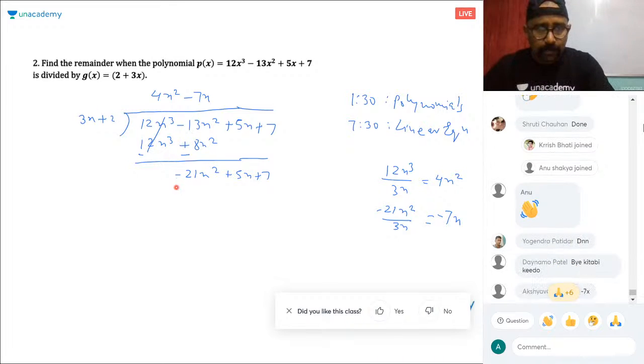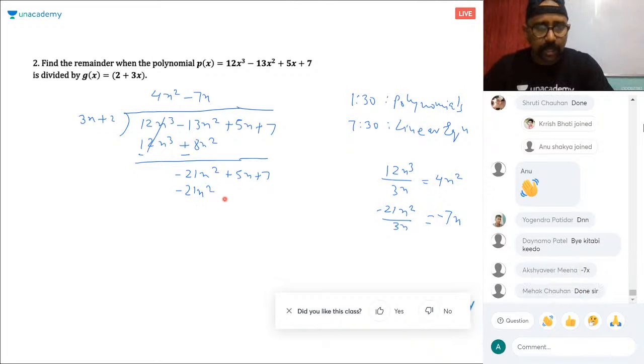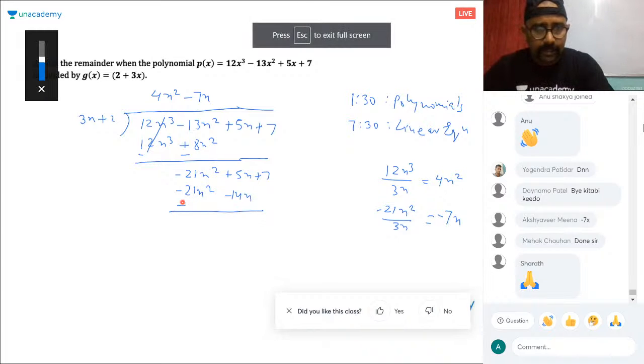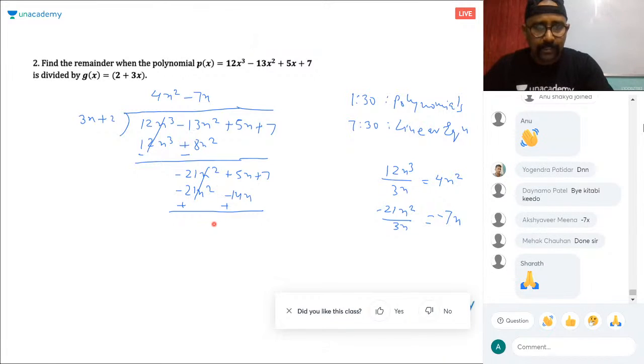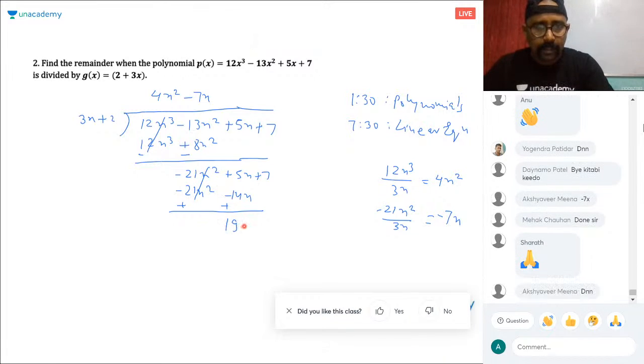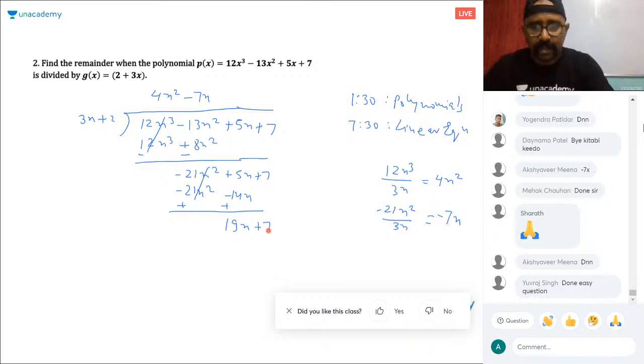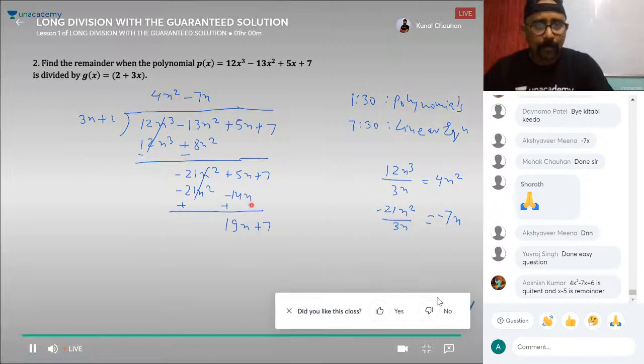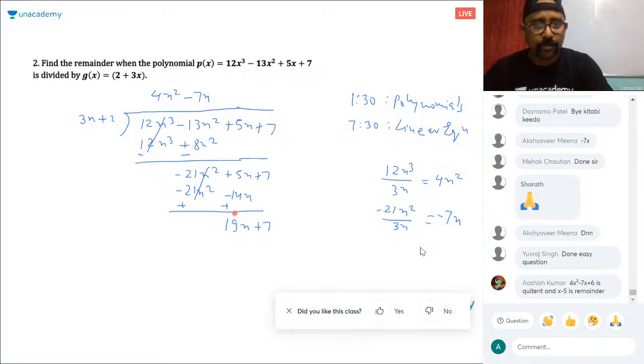So this is minus 21x square, minus 14x. Am I going right? Tell me. Plus 5x, minus 14x is minus 9x, plus 7. Yeah, it's an easy question. So now what to multiply 3x with to get 19x?